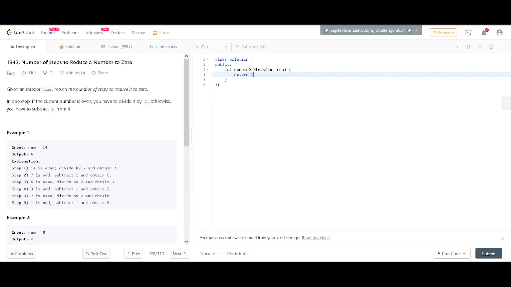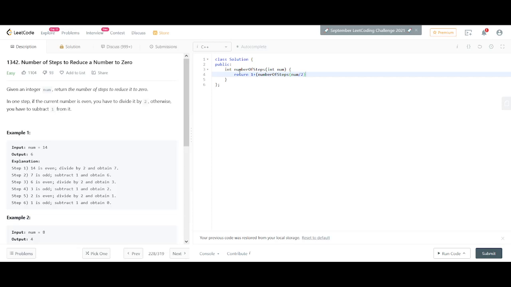It could return 1 plus the name of the function, which is steps, and we call it for the rest. The 1 is for the operation that we have done, it might be division, it might be subtraction, and then we call it for the rest of our iteration, that is the number of steps.